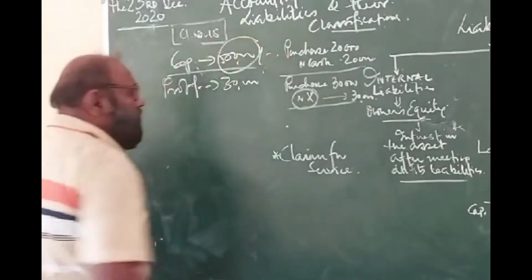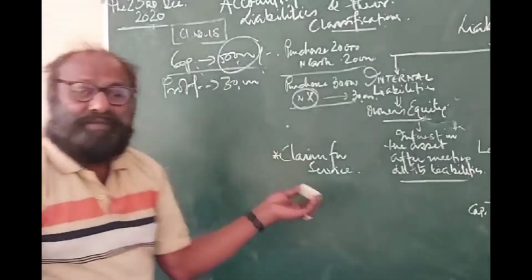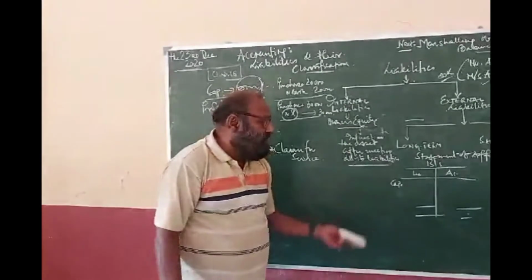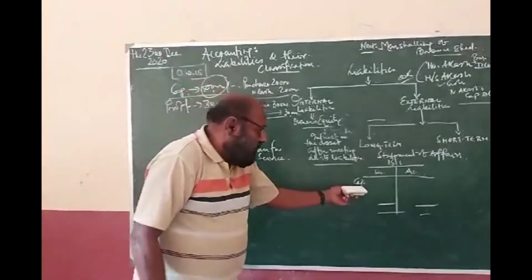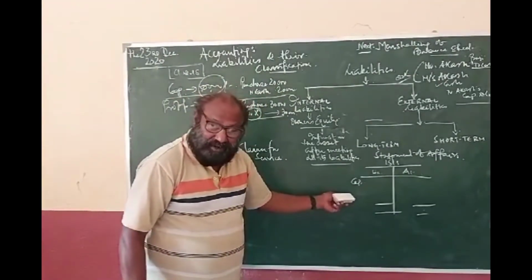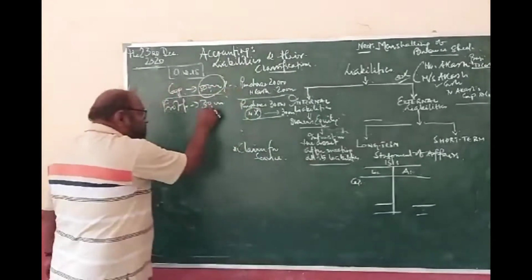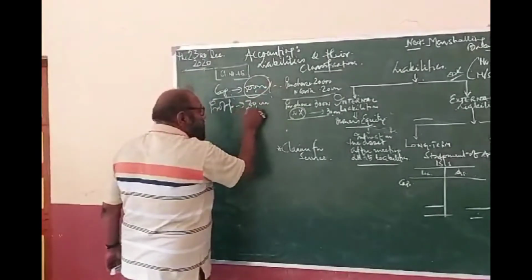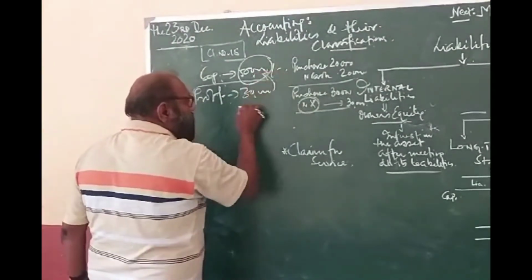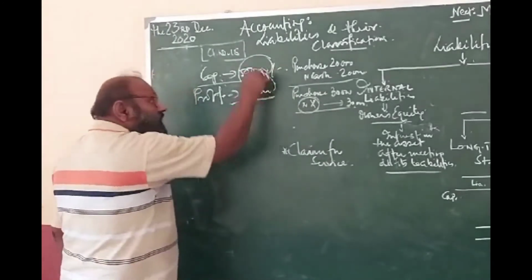So it is our original capital. And what is our practice? What we have done so far while preparing the balance sheet is that we have added the profit generated to the capital. So the total capital is how much? It is 80,000.